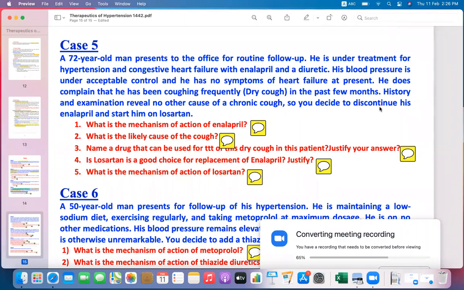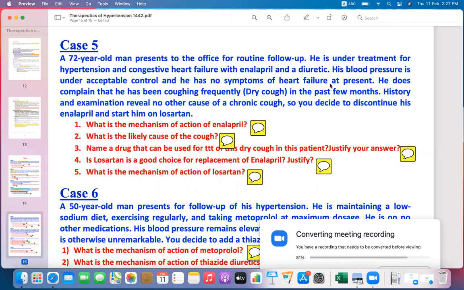Let us continue the therapeutics of hypertension. Case 5. A 72-year-old man presents to the office for routine follow-up. He is under treatment for hypertension and congestive heart failure with enalapril and diuretics. Enalapril is an angiotensin converting enzyme inhibitor. His blood pressure is under acceptable control and he has no symptoms of heart failure at present.